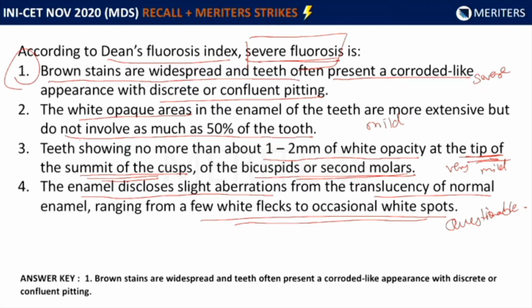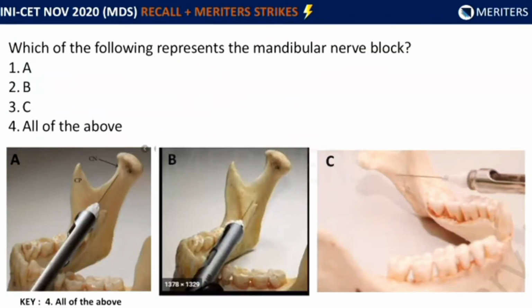Which of the following represents the mandibular nerve block? A, B, C, or all of the above? The answer here is all of the above, because we know A is the Gow-Gates technique, B is the IANB technique, and C is the Akinosi-Vazirani technique.